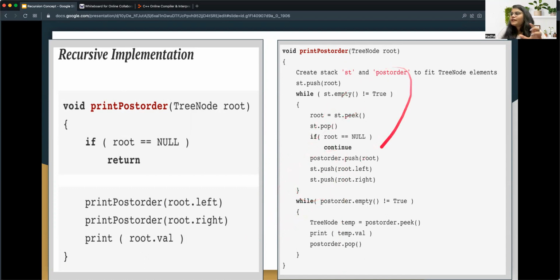Let's not understand what this is doing, but just see how it is different. This is an iterative solution for a post order traversal, and this is a recursive solution. Both functionalities are the same, but see how different they are.